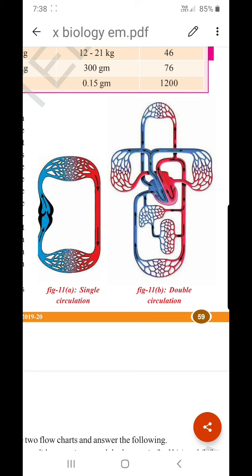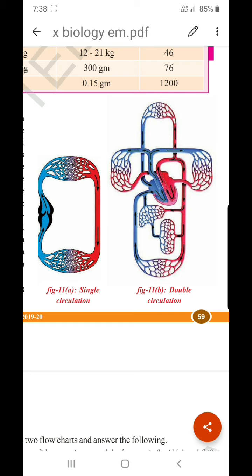So there is a small thing which we should note, that the circulation is mainly divided into two sections. One is called pulmonary circulation and the other one is called systemic circulation. Pulmonary circulation is the circulation between the heart and lungs, whereas systemic circulation is the circulation between the heart and different body parts excluding lungs.